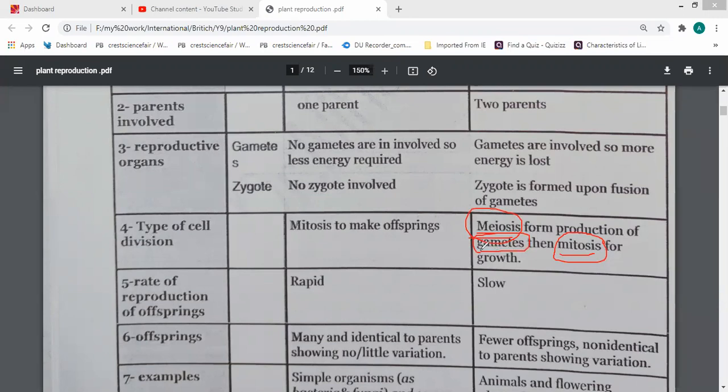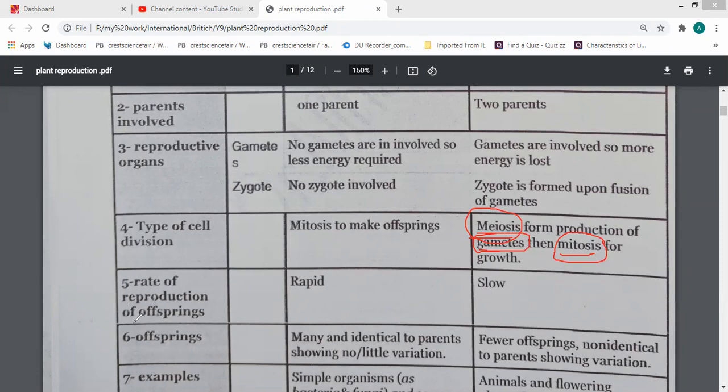The formation of gametes will be by meiosis or mitosis? Meiosis. So the gametes are formed by meiosis division to have half the number of chromosomes.